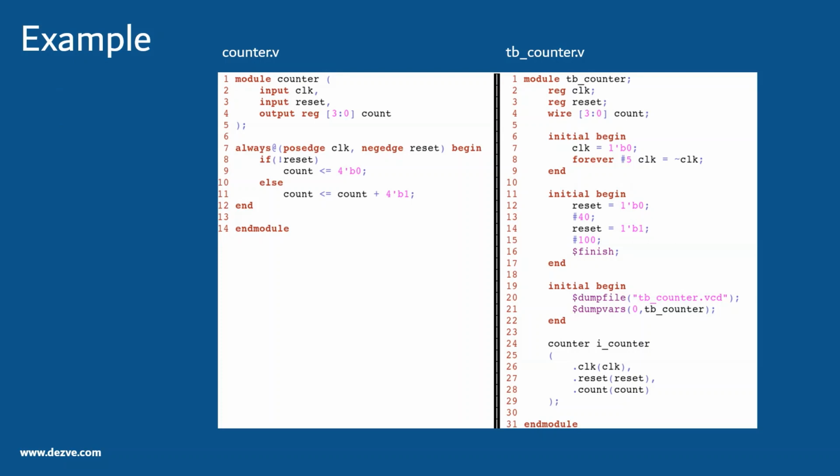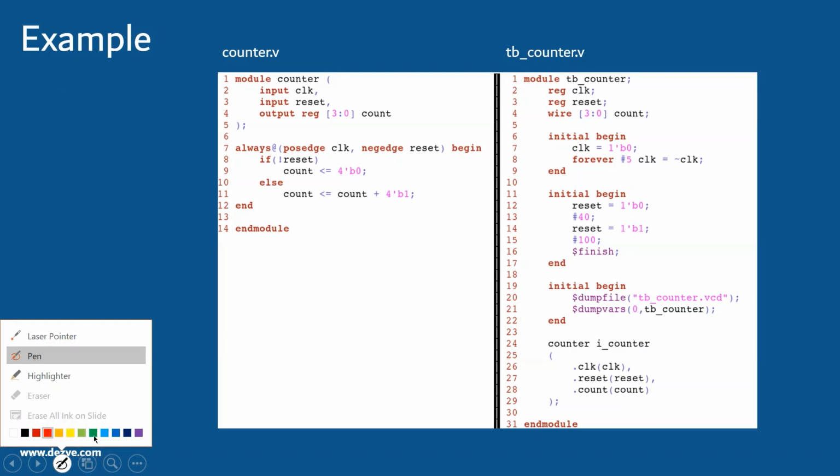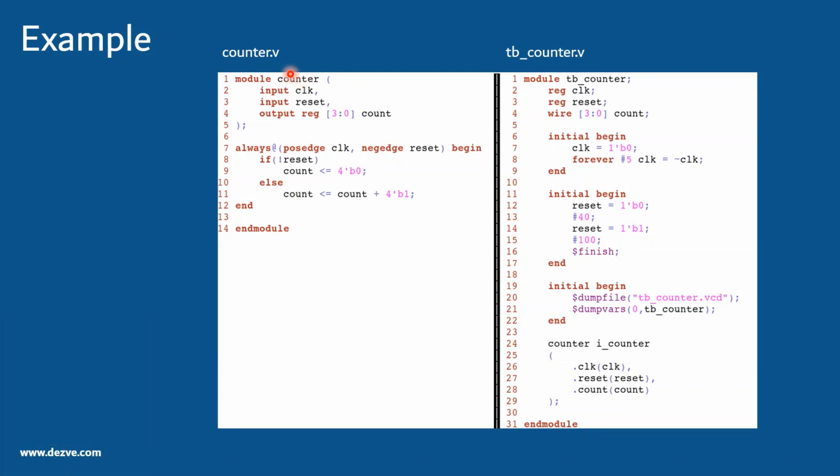So let us take this example. On the left side you can see a Verilog design of a counter. It increments the count value by 1 when the reset is deasserted, and this is an active low reset.